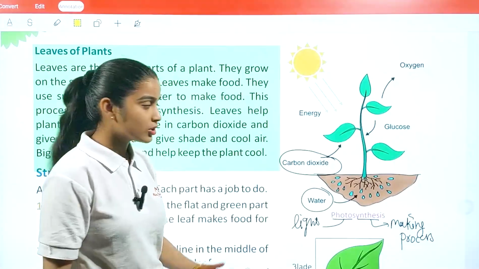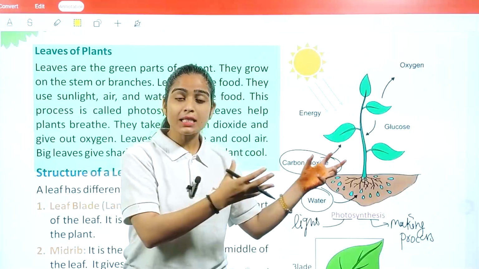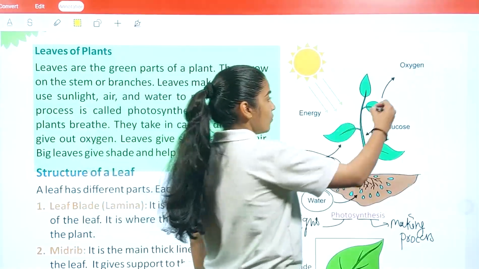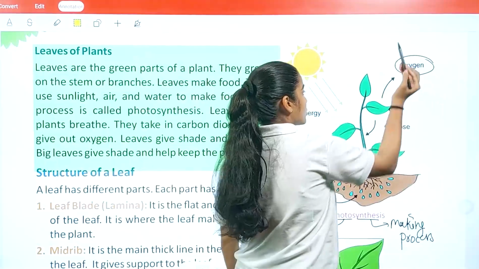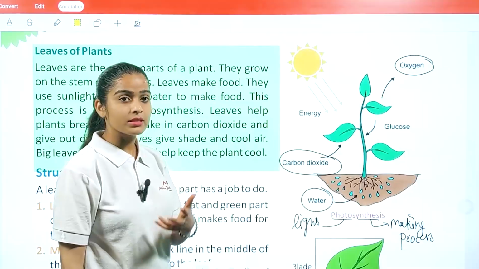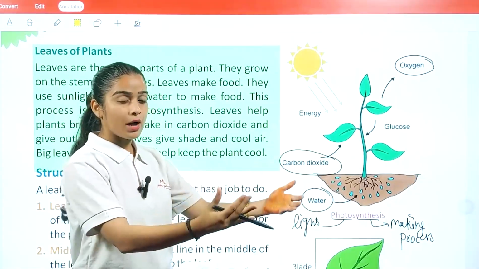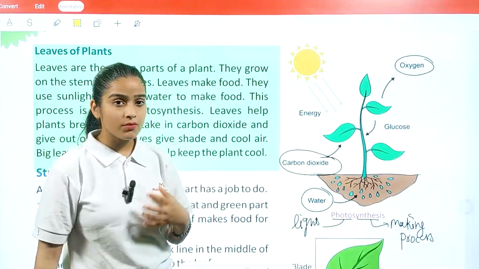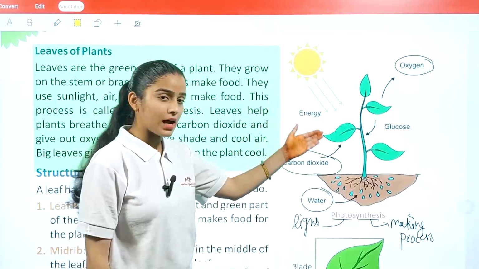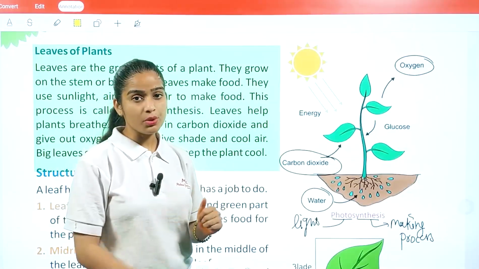How will they function? When plants take carbon dioxide inside, they release oxygen outside, which is a very important thing needed for living things like animals and human beings, because we inhale oxygen and exhale carbon dioxide. So carbon dioxide is waste for us and useful for the plants, and oxygen is waste for plants and useful for human beings. It means we are interdependent on each other.